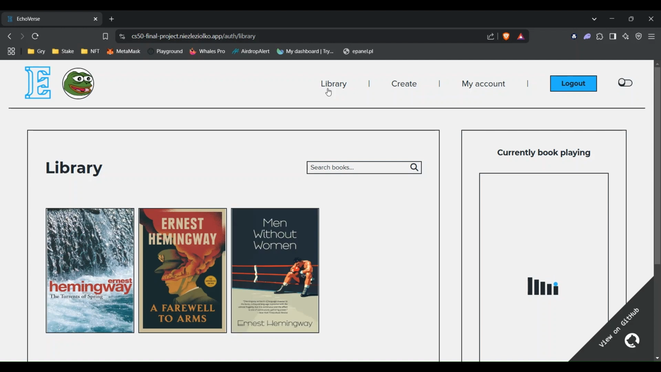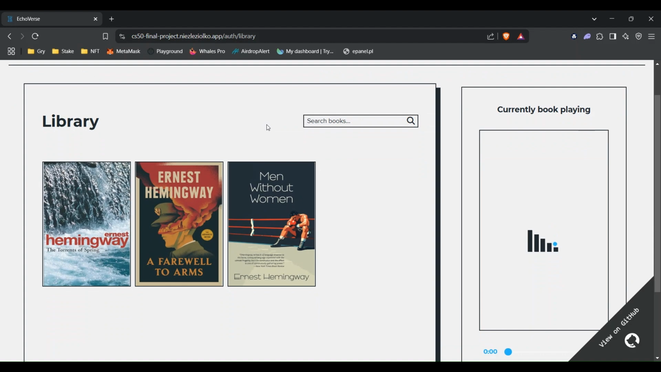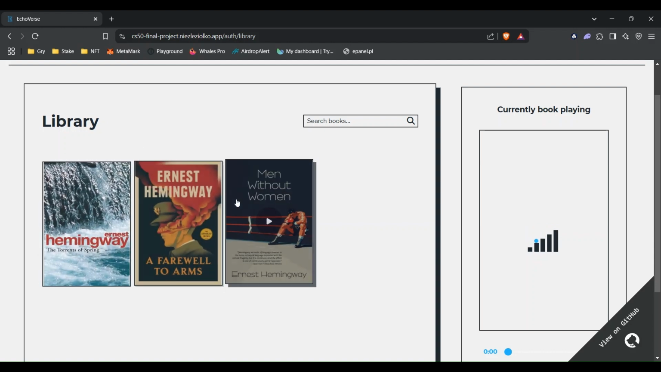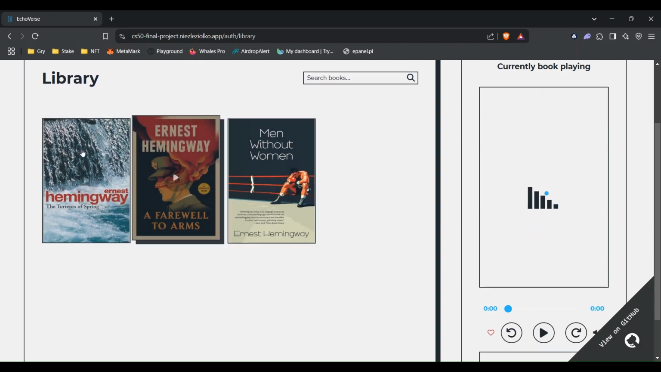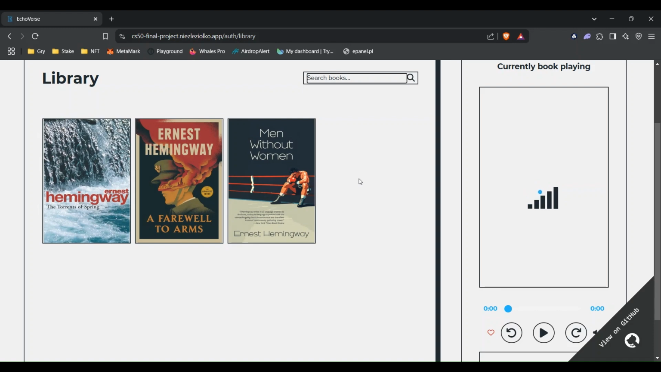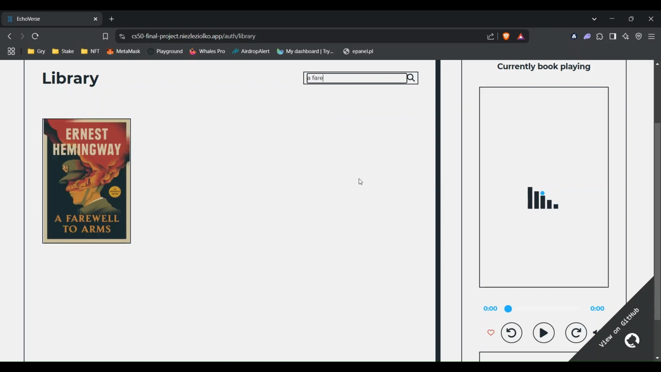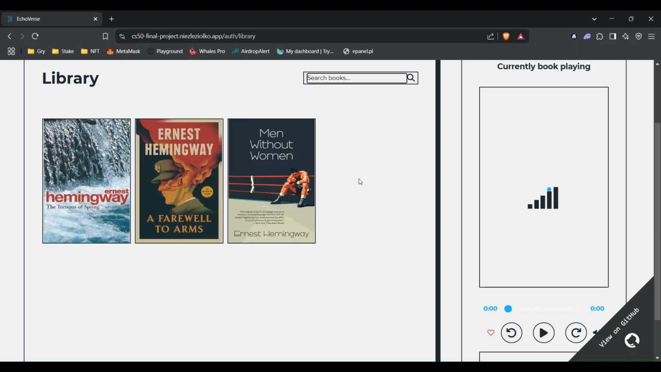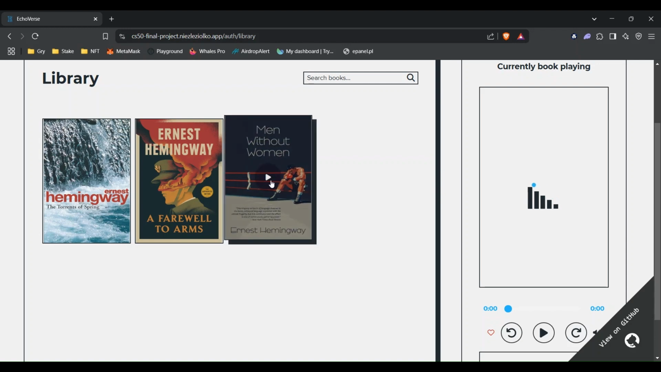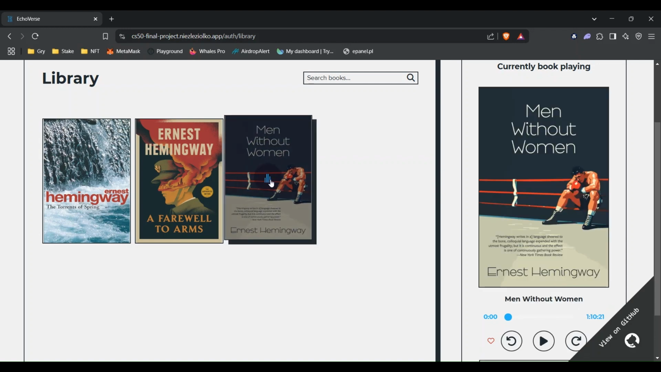So now let's go to the library page, which allows you to check out and interact with all of the available books. As you can see, here we have a list of available books. We can also use the search engine, which will allow us to easily and quickly find our favorite title. Well then, let's move on to the also important function that the application gives us, that is, listening to audiobooks.